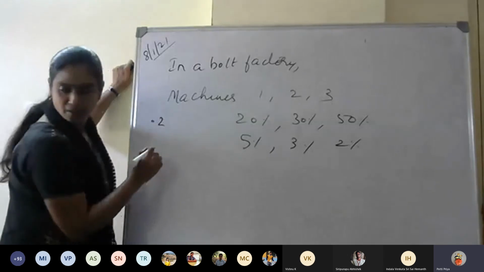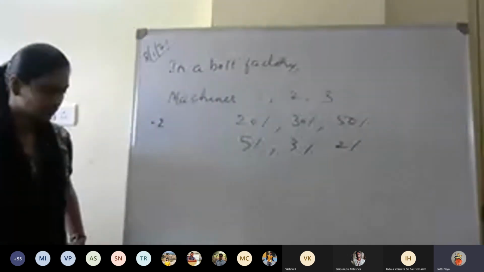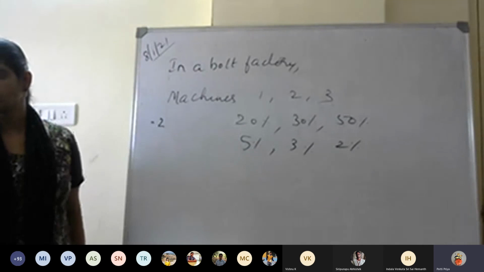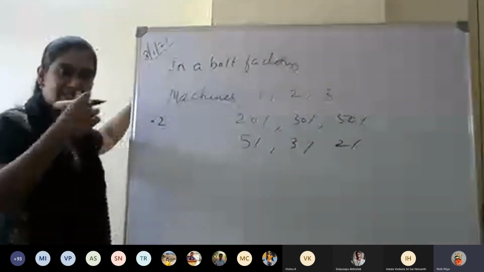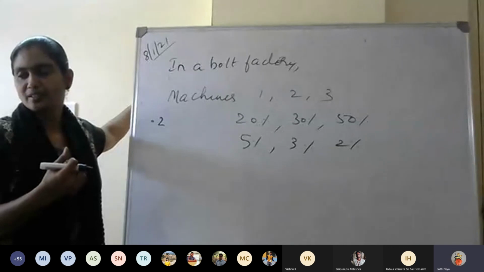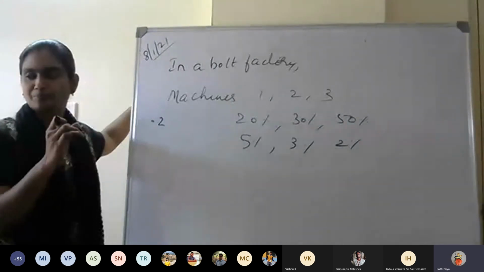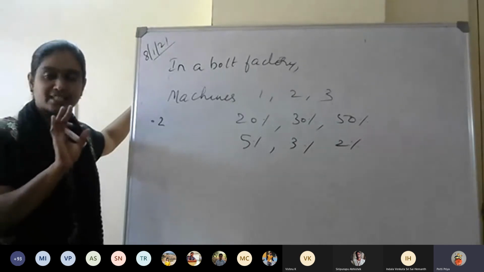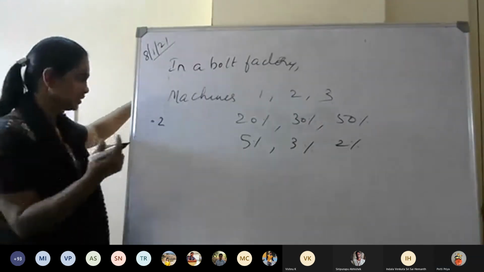Ma'am, the question is, if a bolt is selected at random, what is the probability of it being defective? Which machine it is is not given, ma'am? No, that is not given. That is the next part of the question. Oh, then defective means we just have to sum up, I felt. Yes. That is coming in the next part.